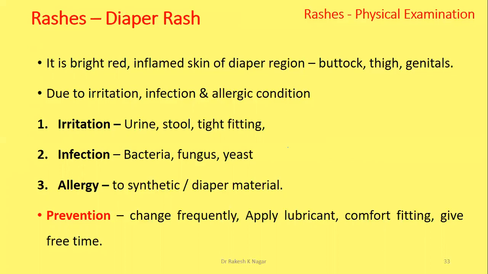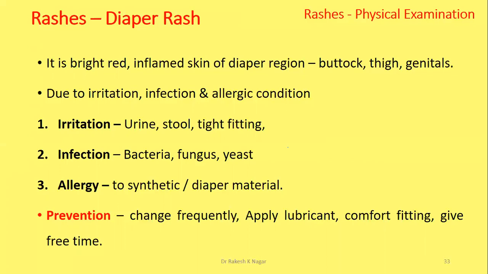Diaper rash is limited to the diaper region like the buttock, thigh, genitals, perineal region. These are bright red inflamed skin of the diaper region.